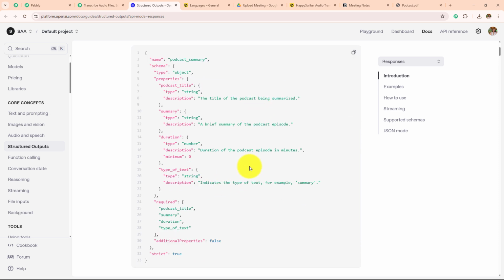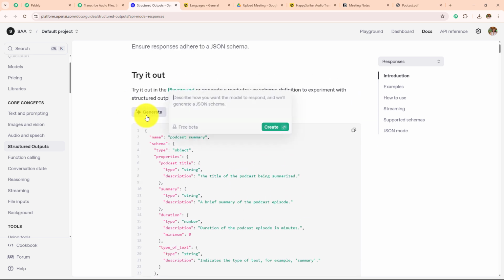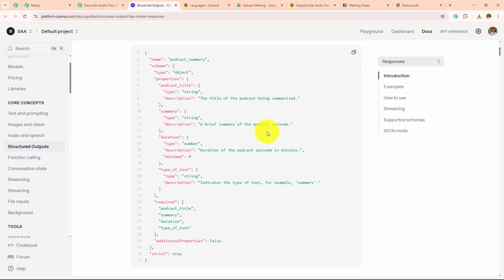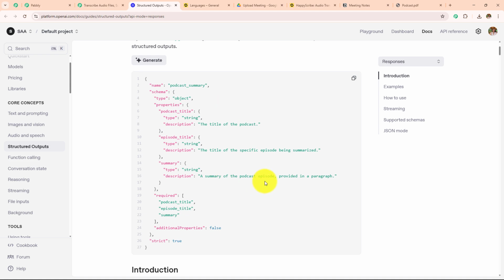If you do not find this apt, you can simply click on this generate again and then enter the field which you require again. So here I do not find it apt. So here I'm going to generate the JSON schema again. I have entered it. I'm going to click on create. Let's wait for the response. So here I have received this JSON schema.